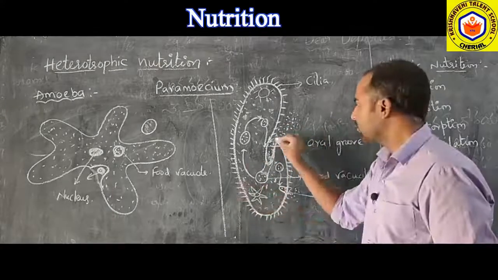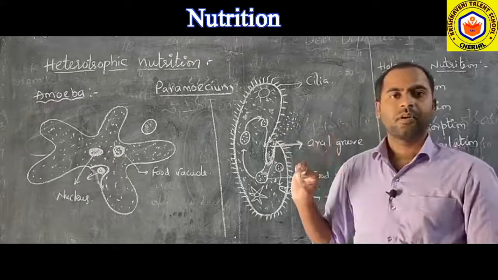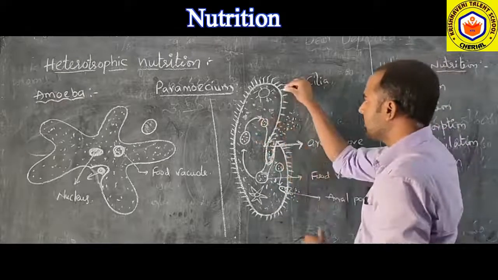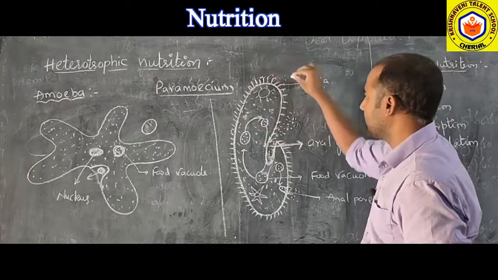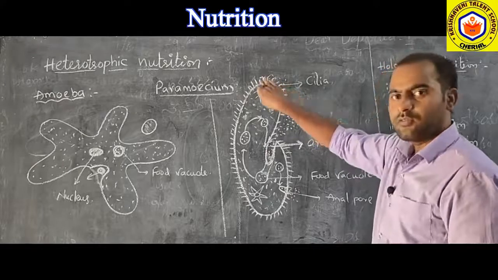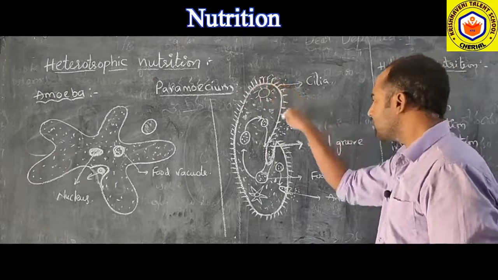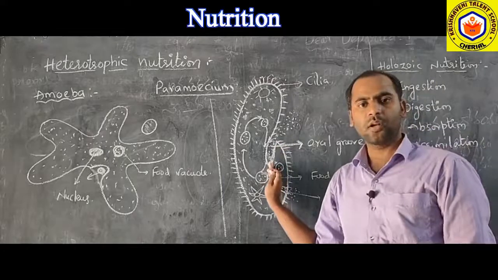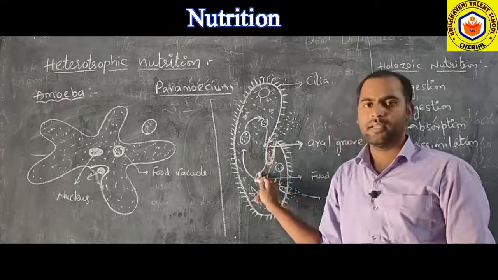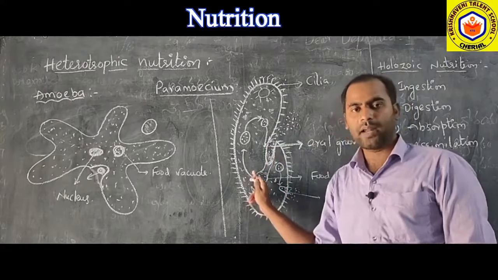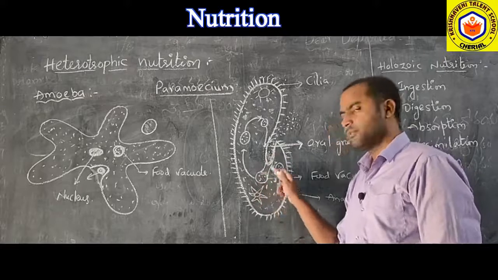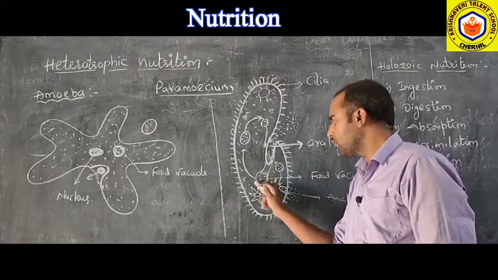So here the food can enter the paramecium, into the cell. Wherever the food is present, with the help of cilia they push the food. Cilia will push the food materials towards the oral groove, and through the oral groove the food enters into the body of the paramecium. As soon as it enters, the food will be converted into a food vacuole.